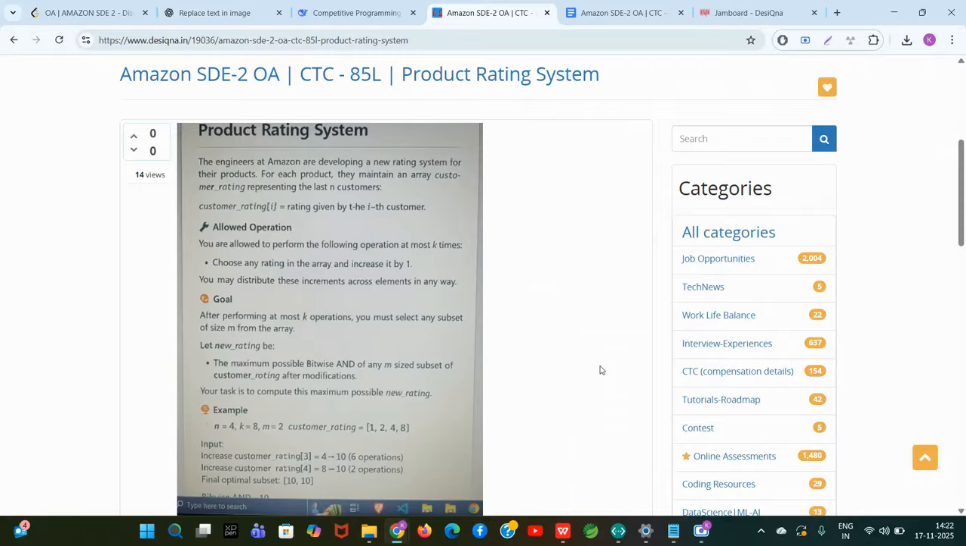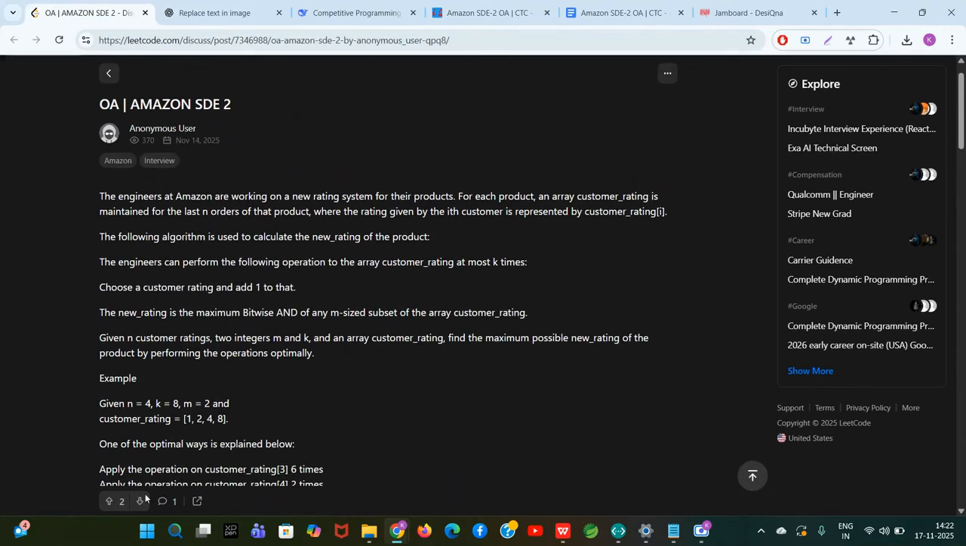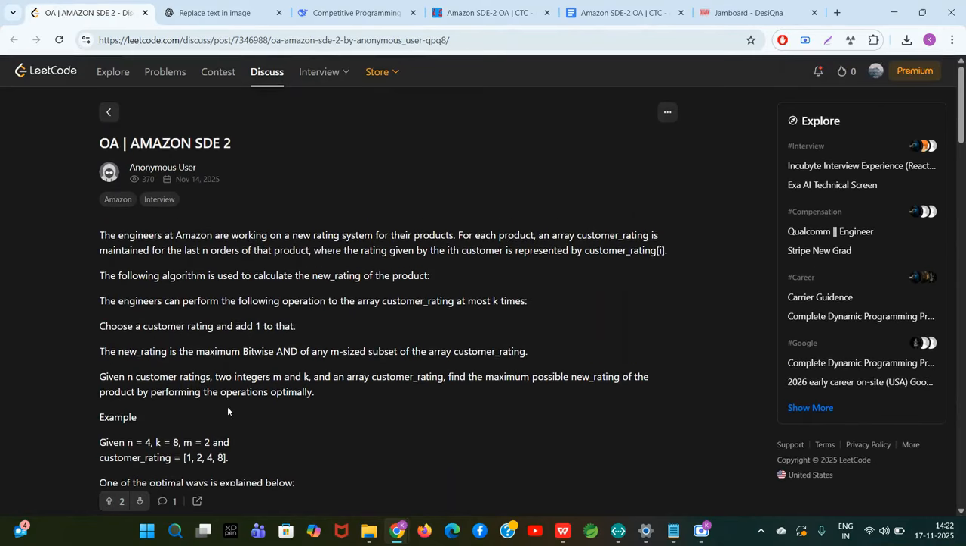I'm here for you to solve this very difficult Amazon SDE-2 online assessment problem, which was asked for a CTC of 85 lakh rupees, a very hard DSA problem. It was just asked a few days back. You can see it in the LeetCode discuss post as well. Really nice, really interesting problem.